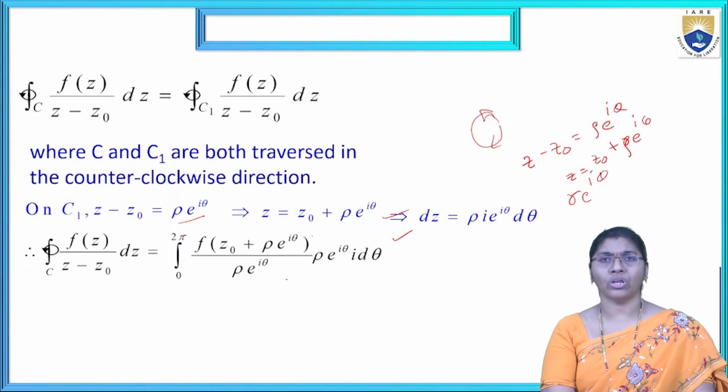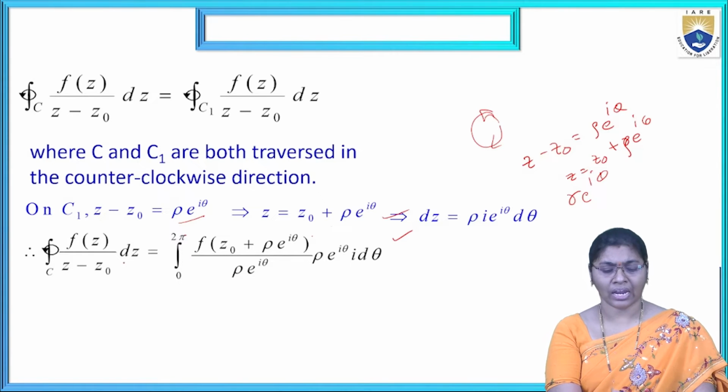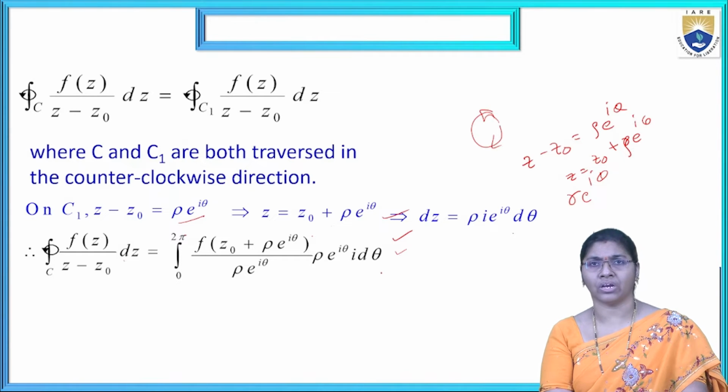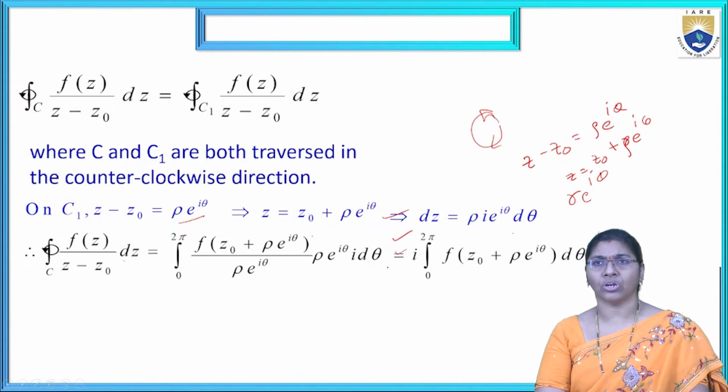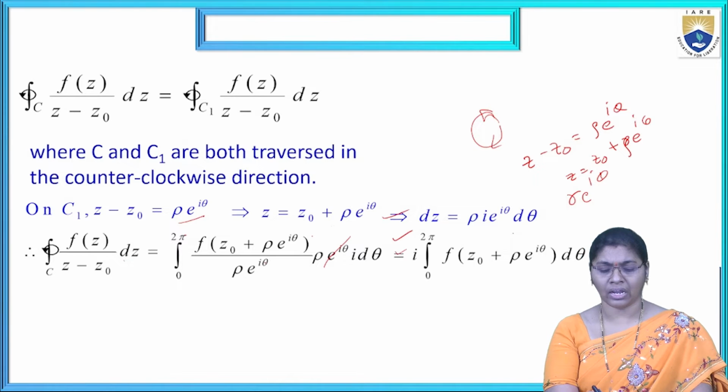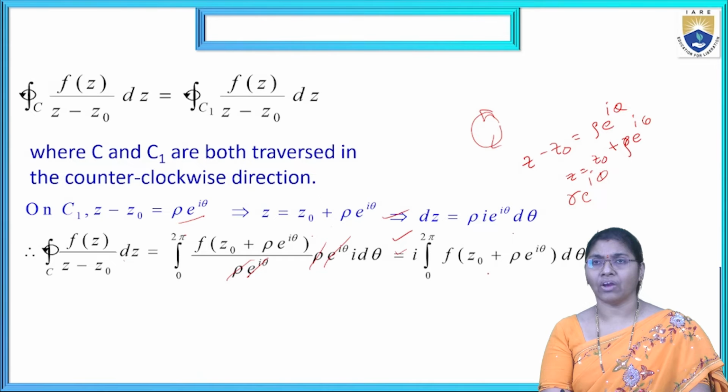is equal to rho e power i theta. Again, dz equals rho into i into e power i theta d theta. Now substituting each and every term here, we get the final solution. Taking i common, i into the integral from 0 to 2 pi of f of z naught plus rho e power i theta. Here e power i theta cancelled, rho and rho also cancelled. Remaining f of z naught plus rho e power i theta d theta. i is constant, so we take it outside.